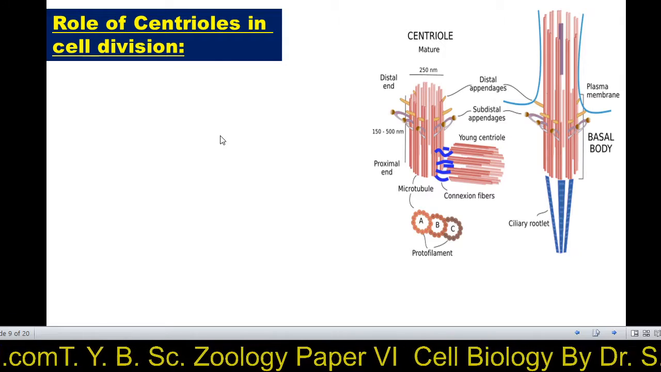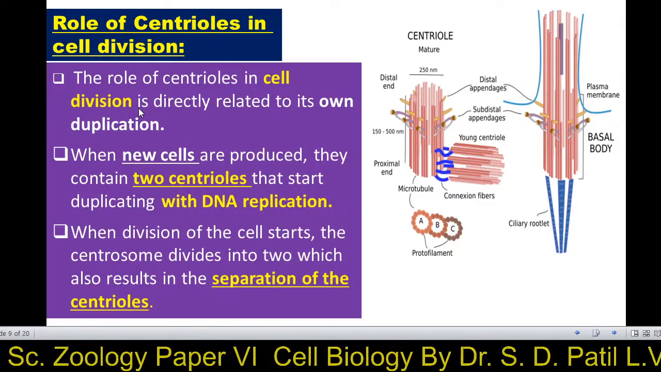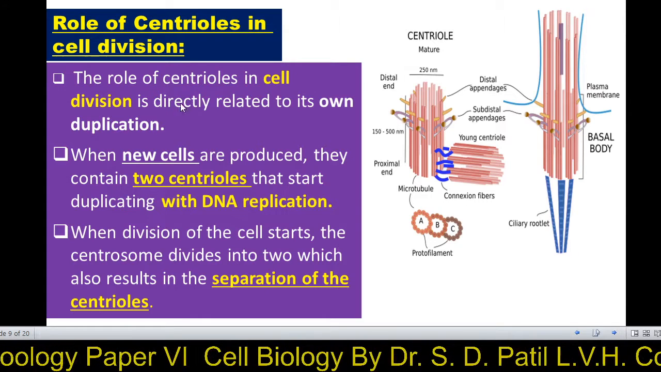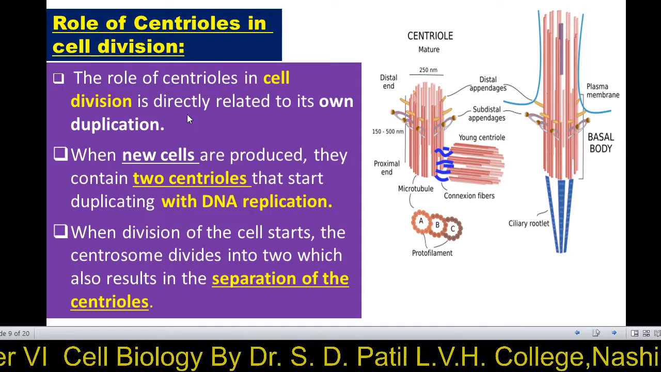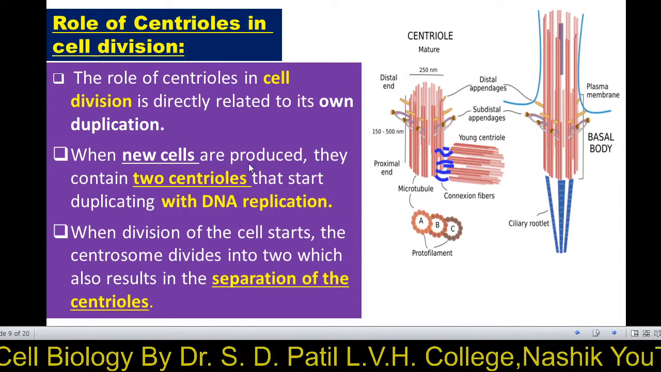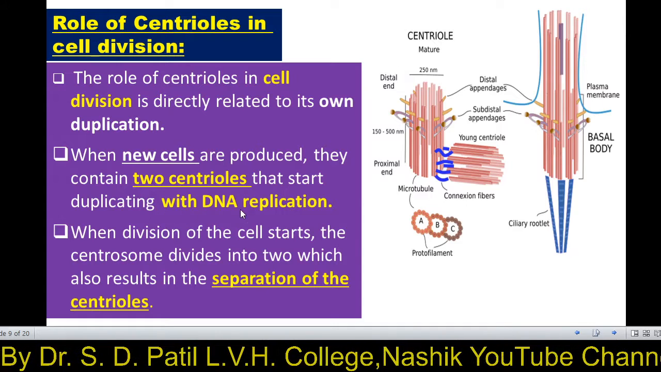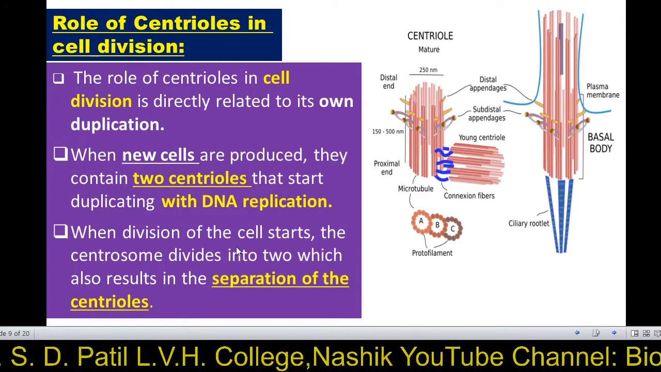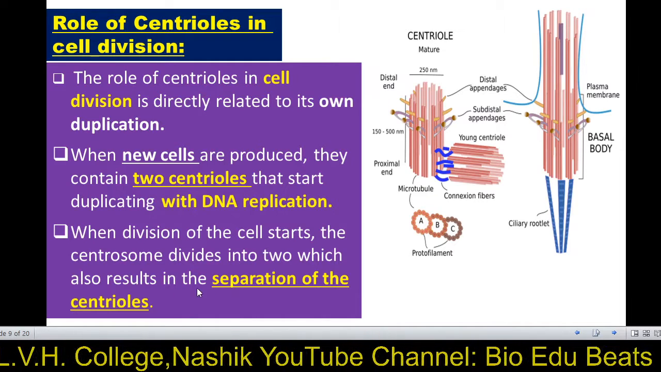Before that, we have already seen the structure of the centriole. Then what is the role of the centriole in cell division? The role of the centriole in cell division is directly related to its own duplication. Centrioles get duplicated every time. When new cells are produced, they contain two centrioles that start duplicating with DNA replication. When division of the cell starts, the centriole divides into two, which also results in the separation of the centrioles.